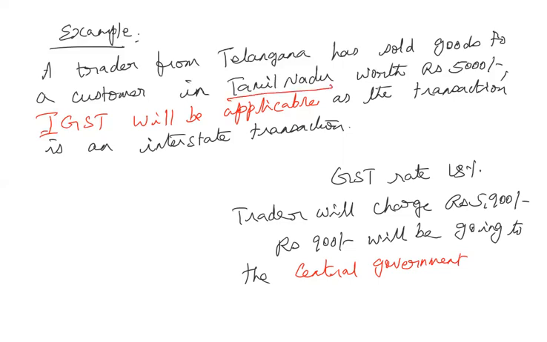So that is the final destination. GST is always levied at the level of consumption, not at the level of manufacturing. Here the final destination of the commodities is Tamil Nadu. So initially it will be collected by the central government, and later it will be split between the central government and the state of Tamil Nadu. So this is IGST.